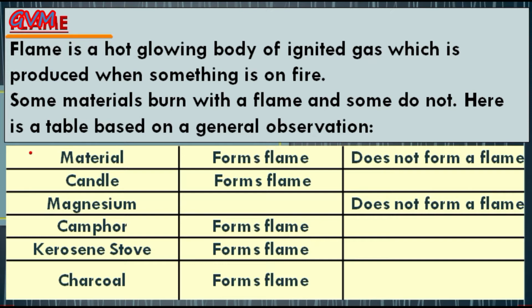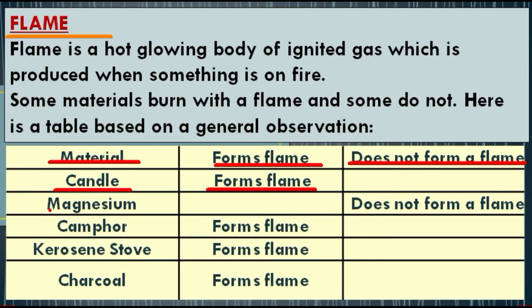As you can see here, there are three columns. In column number 1, the heading is Materials, under which the names of the materials are given. In column number 2, Forms a flame. And in column number 3, the heading Doesn't form a flame is written. The first material is candle. Students, you all know that when a candle burns, it always forms a flame. So it is written here, forms a flame.